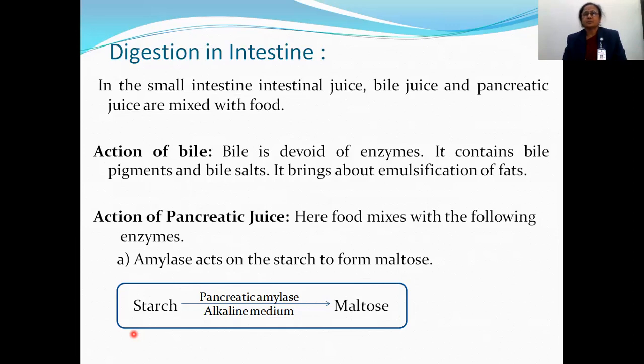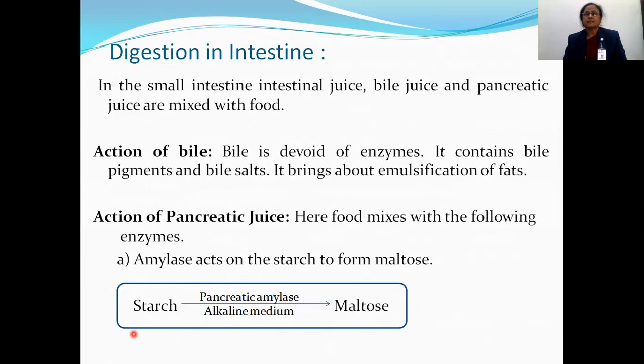Then another juice is known as pancreatic juice. Pancreatic juice is secreted by pancreatic gland. This pancreatic gland is a leaf-like gland. It is a mixed gland, exocrine as well as endocrine. Now this pancreatic juice also contains different enzymes. First enzyme is known as amylase. This amylase is known as pancreatic amylase.